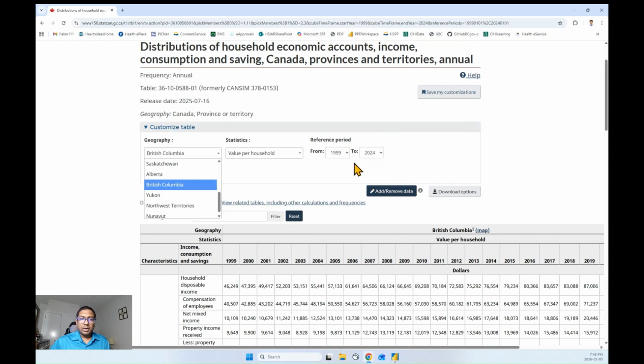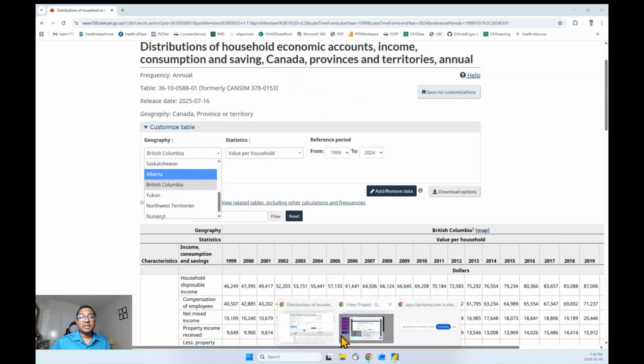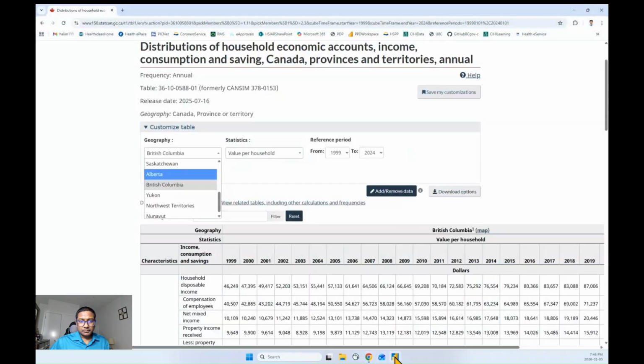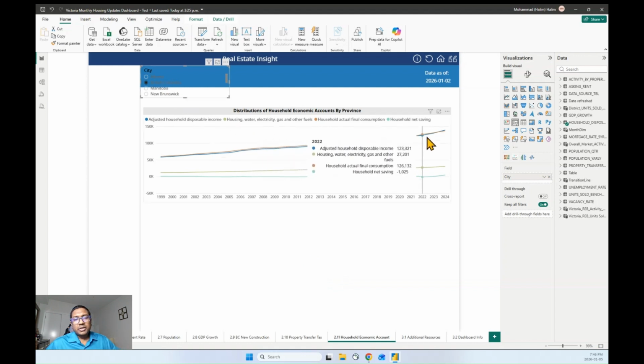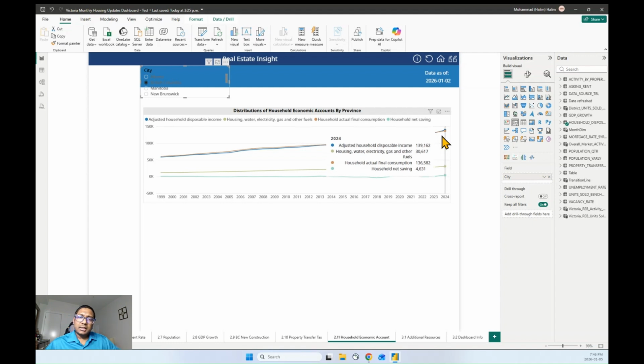So we'll use our Power BI dashboard to show how the typical household does in terms of consumption and savings and other stuff. In this dashboard, if we select the first province, British Columbia, we can see how much a typical household earns in a year. The data is from 1999 to 2024. If you look at the latest data, 2024, it shows that a typical household income